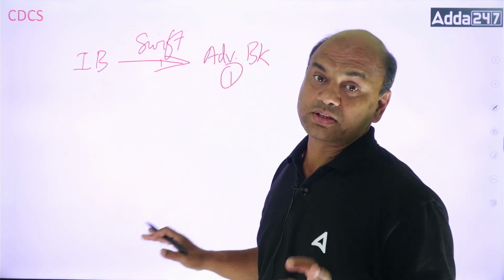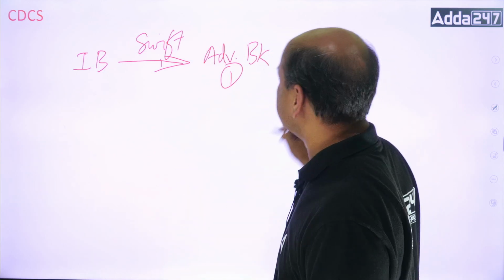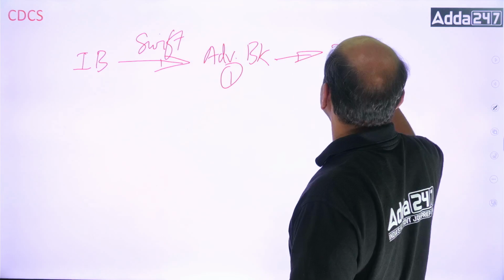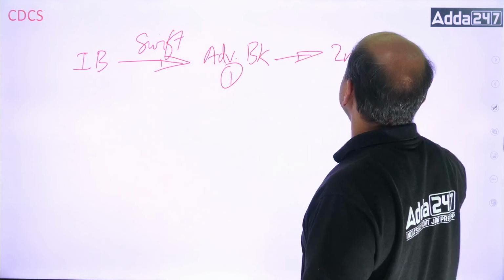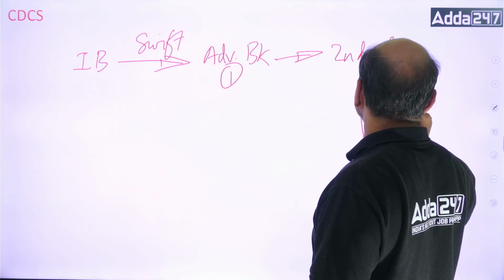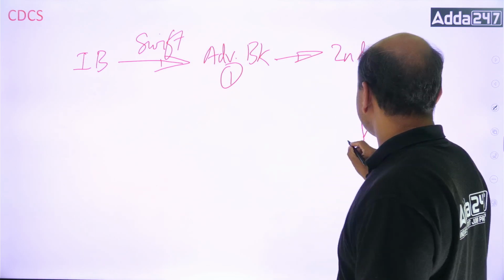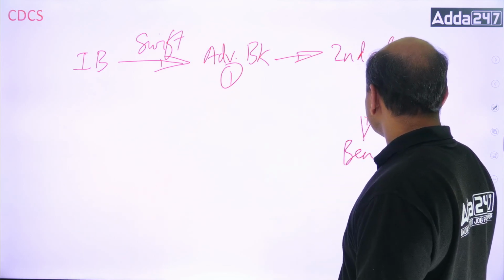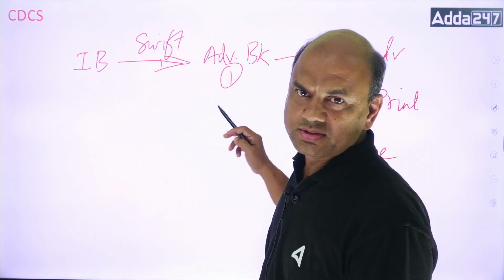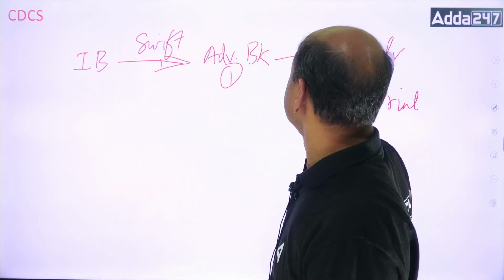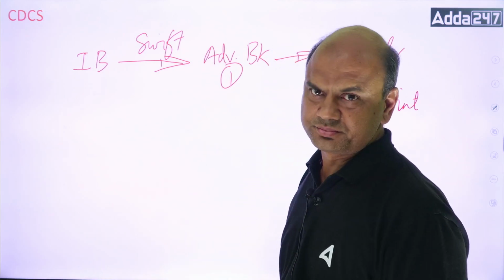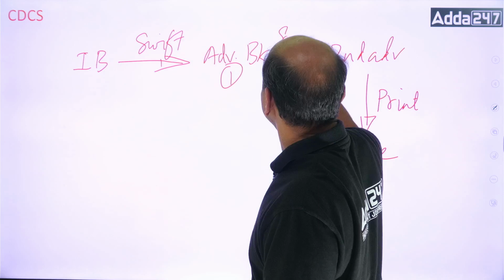Now we are using the services of a second advising bank, so this bank will send it to the second advising bank, and then that bank will take the print and send it to Benny. Now the question is, how will advising bank 1 send the LC to this second advising bank? Both ways are possible. It can send it through SWIFT only.